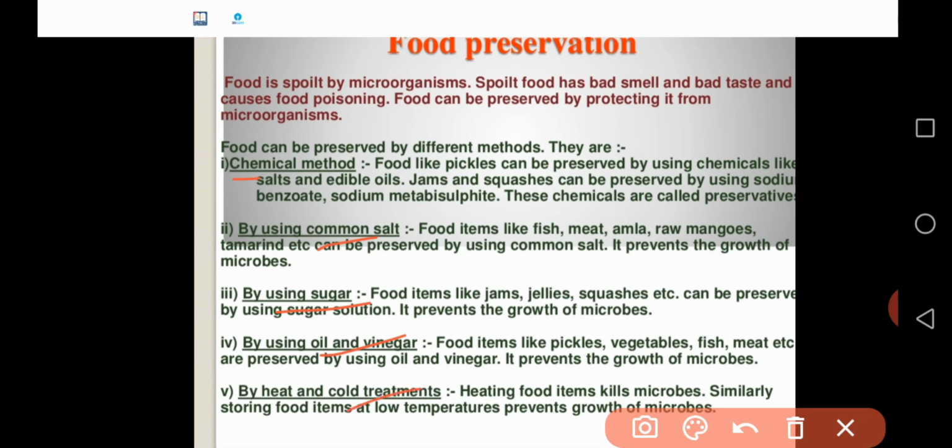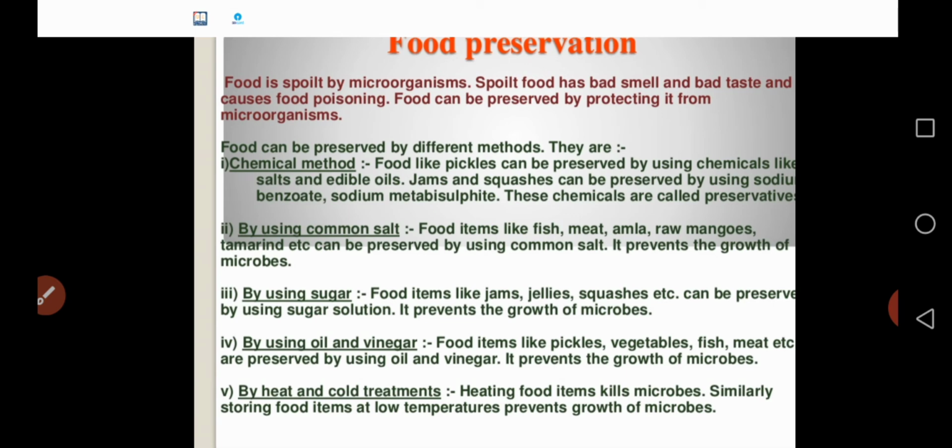So how to preserve this particular food by these methods? Actually you have to know one by one. Usually food is spoiled by microorganisms, where moisture content is there. Microorganisms are there, and those microorganisms are involved in spoiling the particular food.